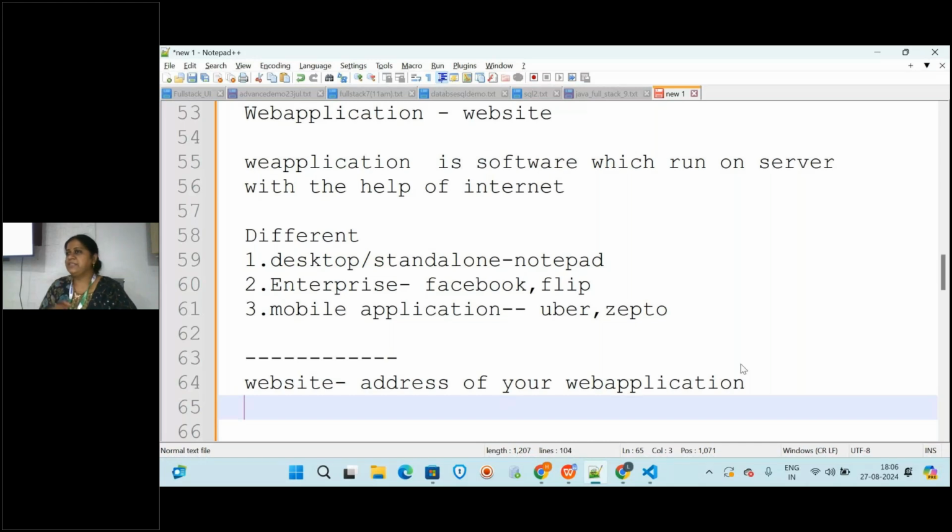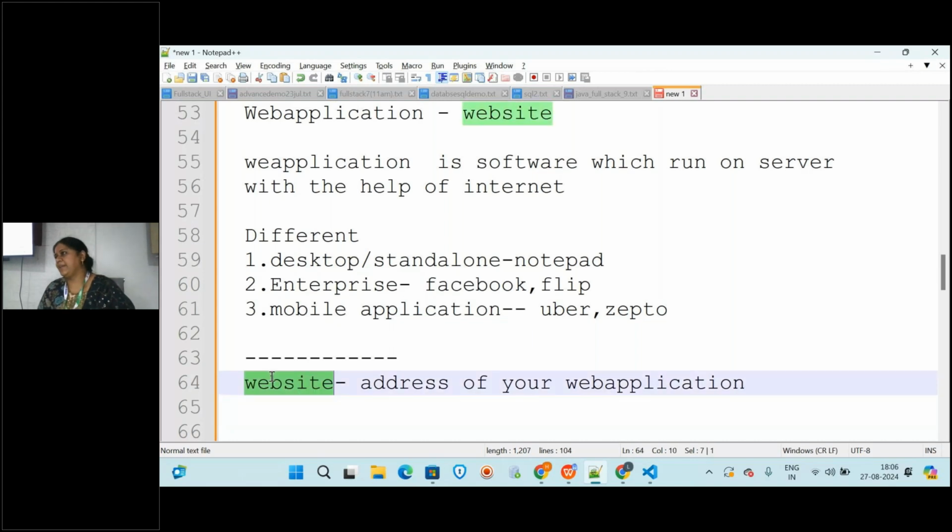Someone asked me for some Instagram link, that is the address, right? To open your web application, you need some address, correct? That address is nothing but the website. Some people call it a web application also, but a website is actually the address that is pointing to your web application.